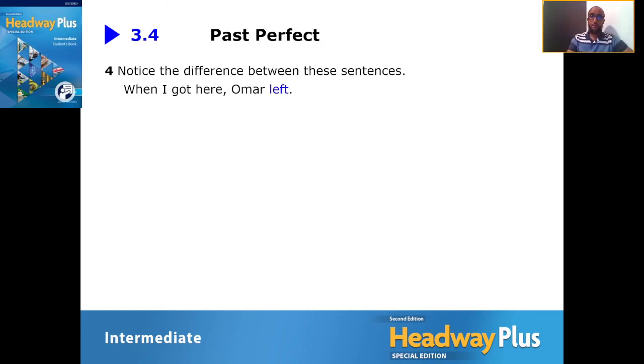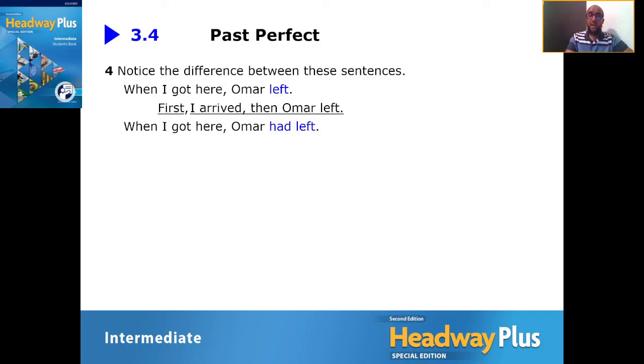Now, have a look at this example. When I got here, Omar left. So what happens here? We have two past simple. I got here, and then Omar left. Quite simple. Now, when I got here, Omar had left. Now we have the past perfect, where it says Omar had left. This tells us this happened first. So first Omar left, then I arrived.